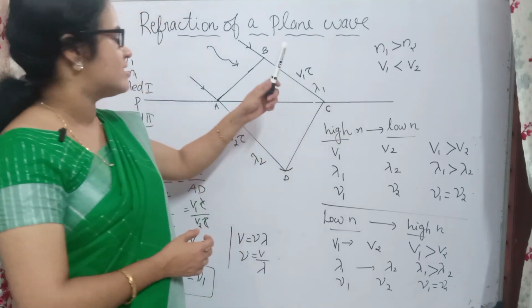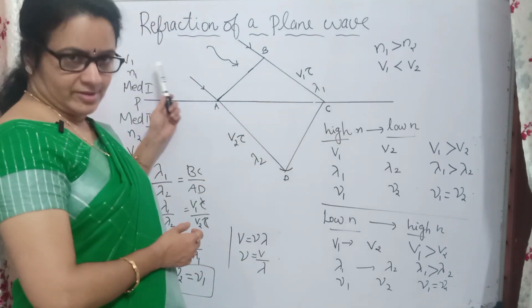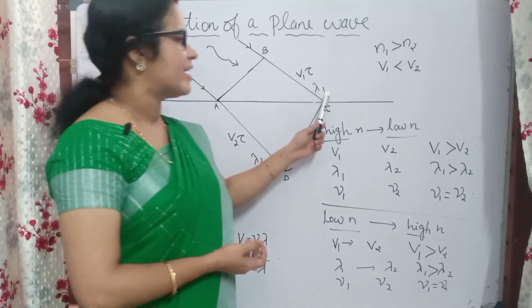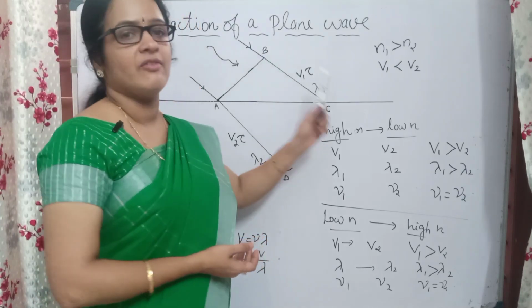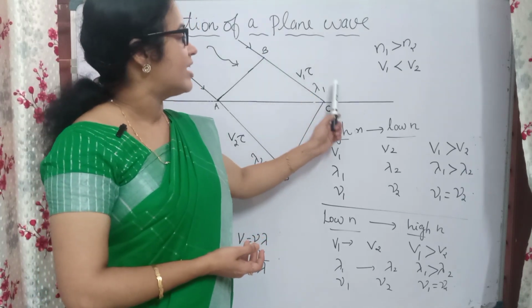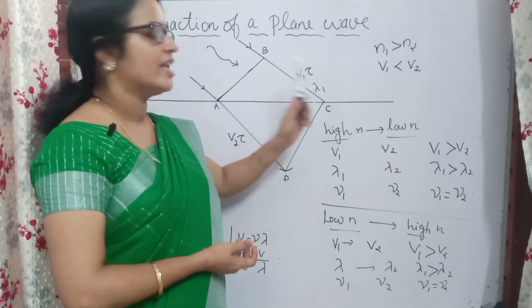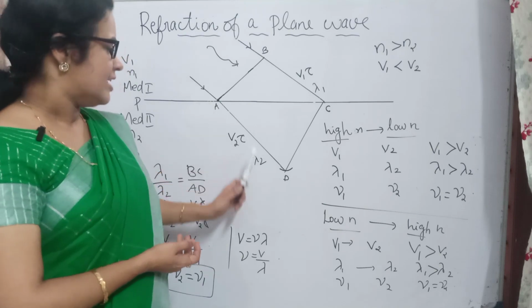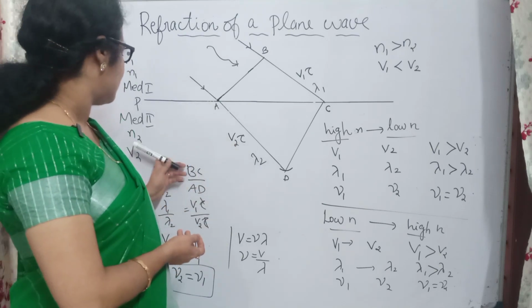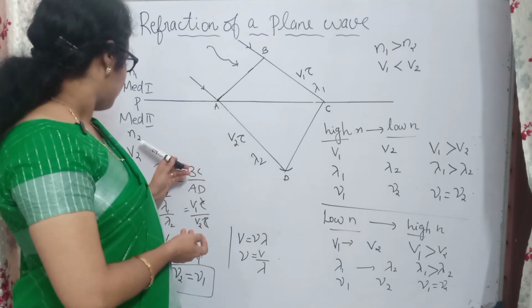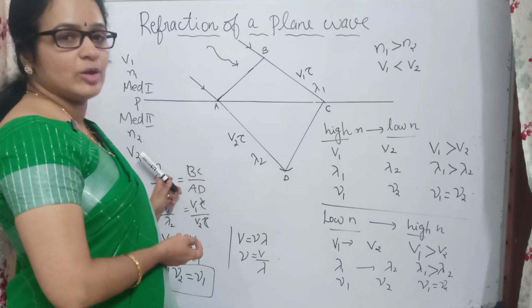Here the velocity is v1 and the refractive index is n1. So we can represent this wavelength as λ1. Here that will be equal to λ2, because here the refractive index is n2 and the velocity is v2.